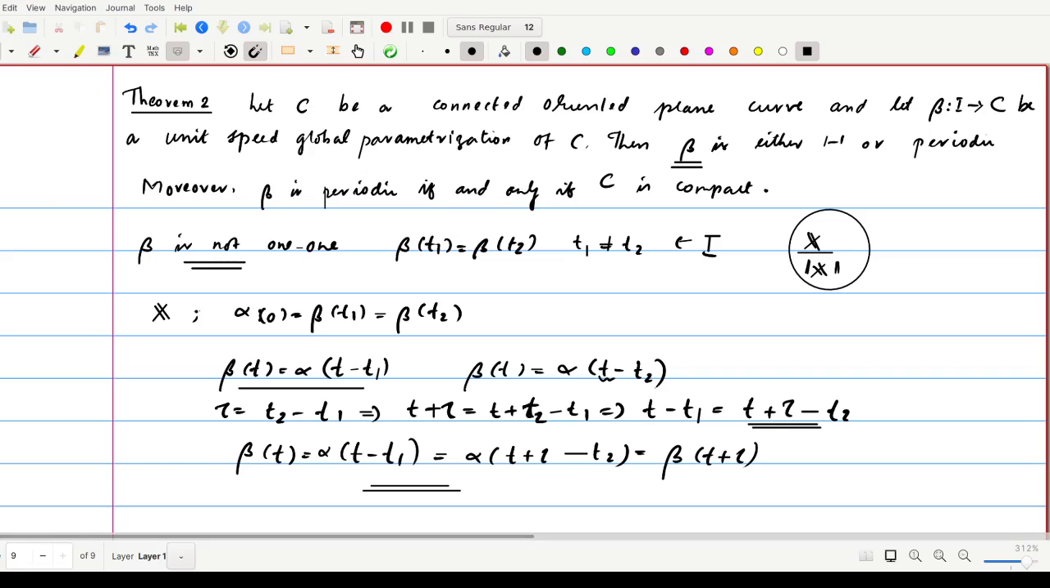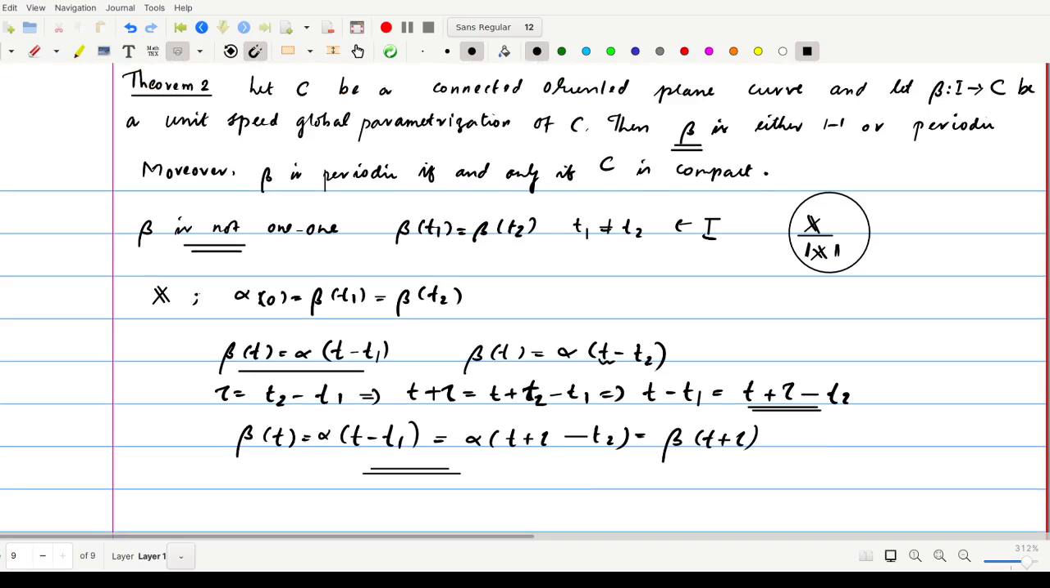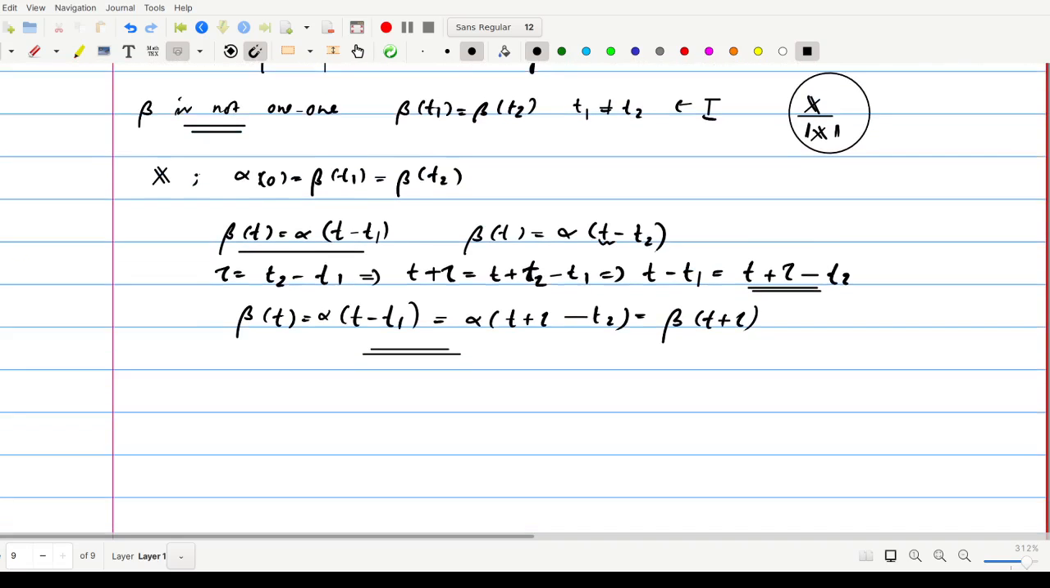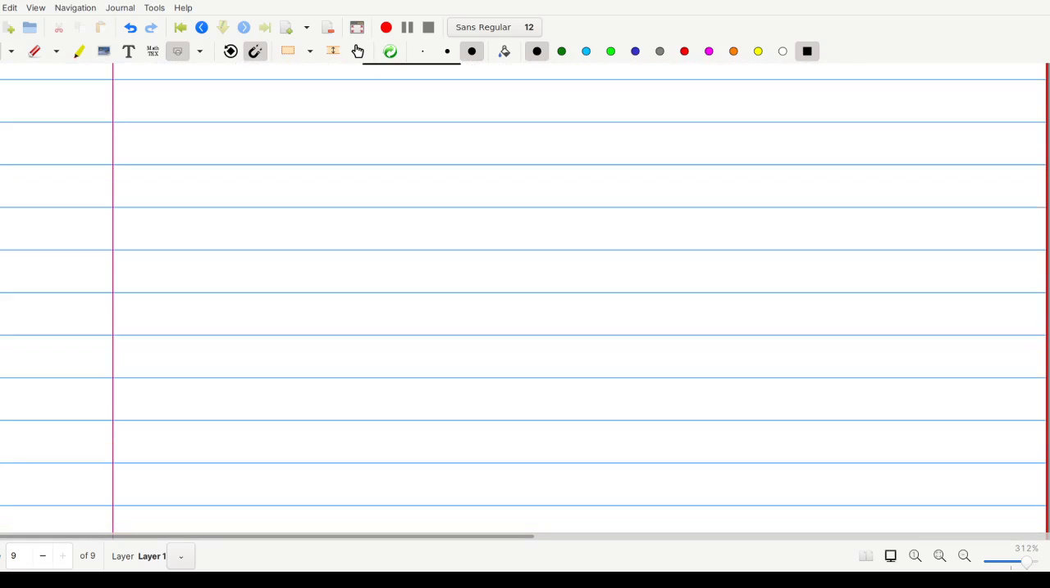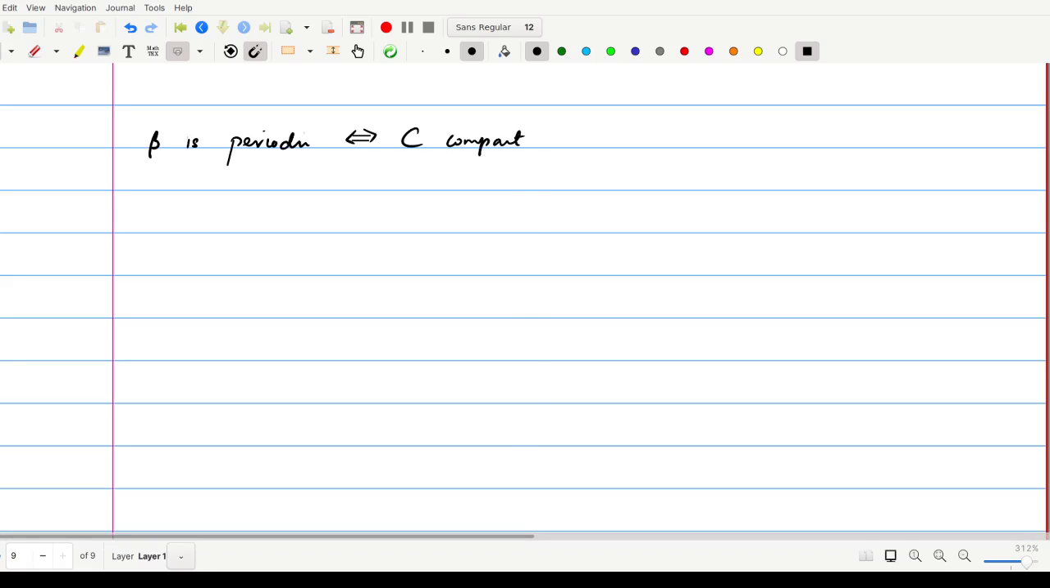Now we will prove the moreover part: beta is periodic if and only if C is compact. We will prove the two implications separately. So first of all, we will assume this beta is periodic.